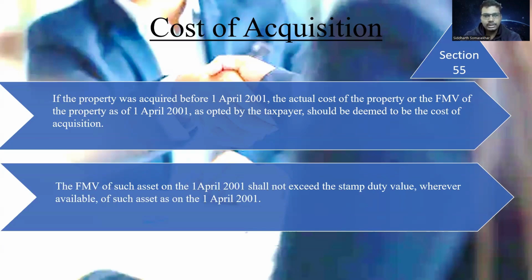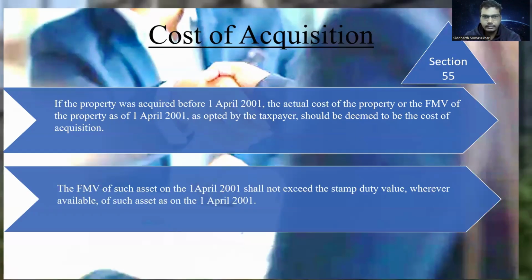So that is cost of acquisition, either the actual cost of acquisition or, if the acquisition has been done before 1st April 2001, then the actual cost of acquisition or the stamp duty value as on 1st April 2001 shall be taken as the cost.